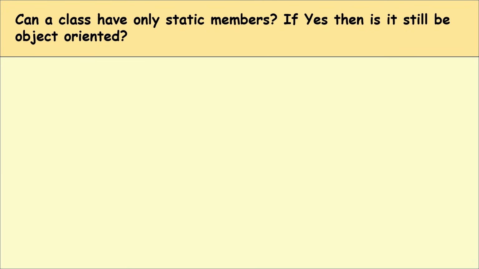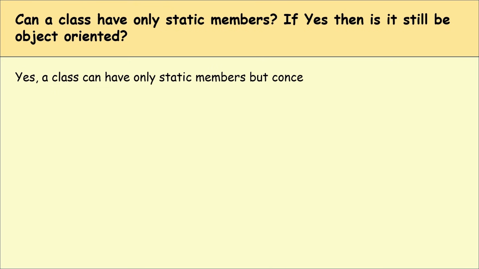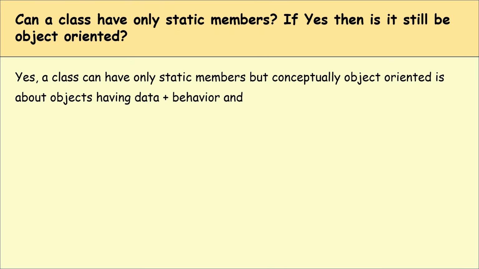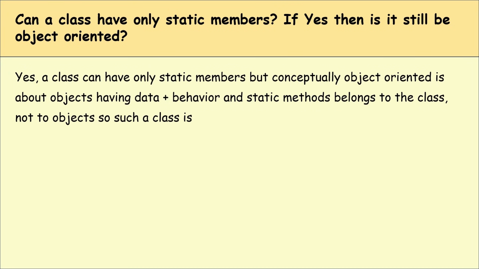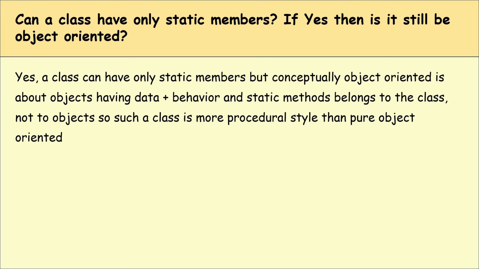Can a class have only static members? If yes, then is it still object oriented? Yes, a class can have only static members, but conceptually object oriented is about objects having data plus behavior, and static methods belong to the class, not to objects. So such a class is more procedural style than pure object oriented.